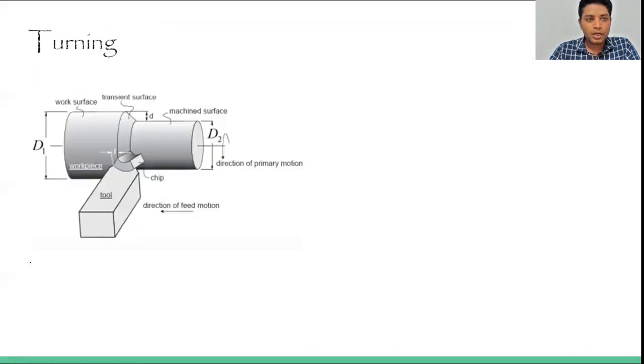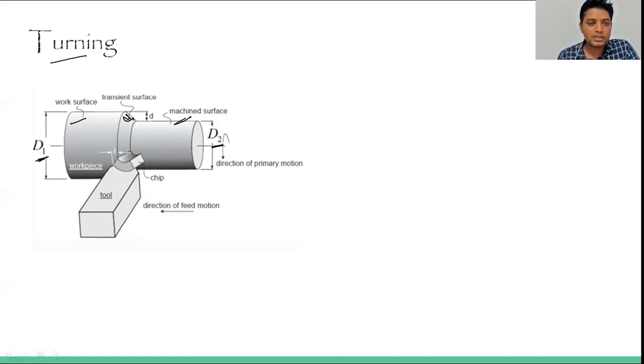Next is the turning. Turning, basically we have seen many times, and from the past 2 units we are covering turning only. So I'm just briefing you, not taking too much time. This is the shaft of capital D1 diameter initially, and finally we have to reach the D2 diameter. So initially we are keeping this depth of cut. This is basically the machine surface, this is the work surface, and this is the workpiece, and this is the transient surface, which is where the material has recently been removed.